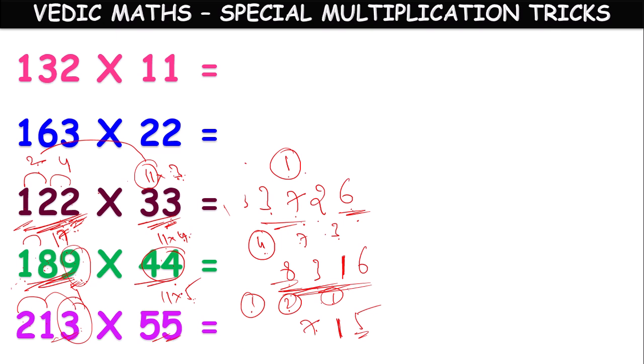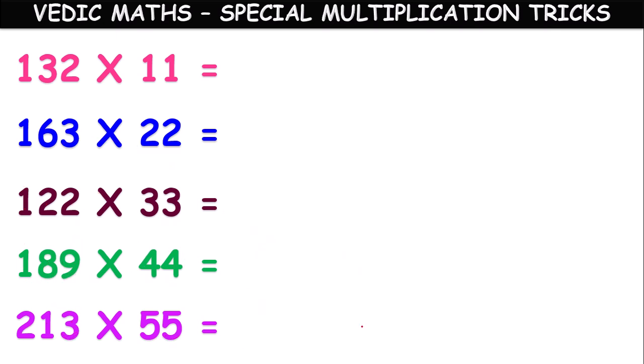Next, 2 into 5, 10. 10 plus 1, 11. We have to keep 11 here. So 11,715 is the answer. In this way, children, we can multiply with 11. Not only with 11, we can multiply with any multiple of 11 in an easy manner. So if you remember the trick with 11, same trick you have to apply here, but to be multiplied with 2.